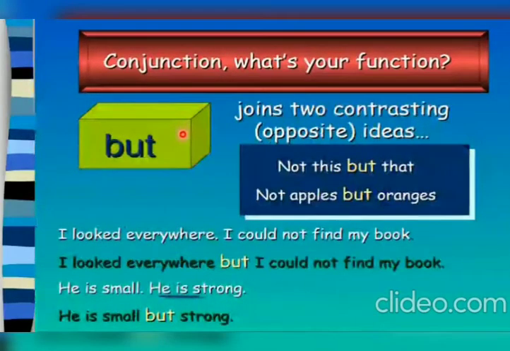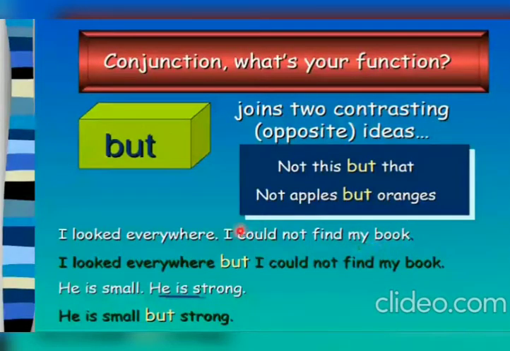The conjunction but is used when we talk about two contrasting things or two contrasting ideas in a sentence, opposite ideas. Not this but that, not apples but oranges. Now here are a few examples. The first one is: I looked everywhere. The second sentence: I could not find my book. If a person had looked everywhere for a thing and could not find it, that means he would have missed some of the places. That's why he couldn't find it.